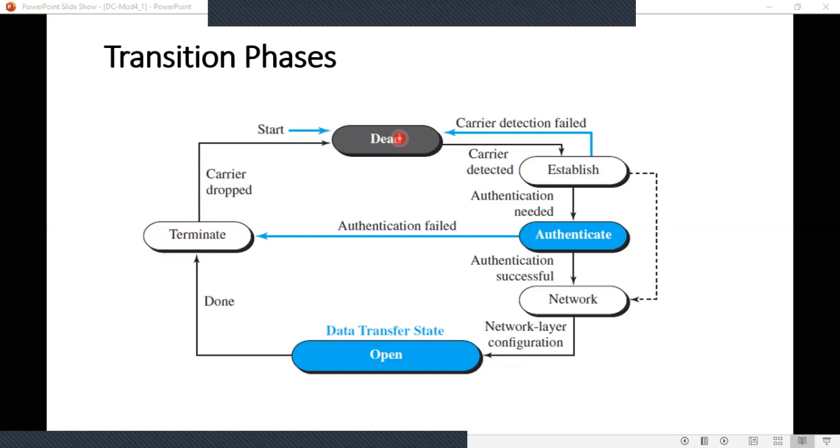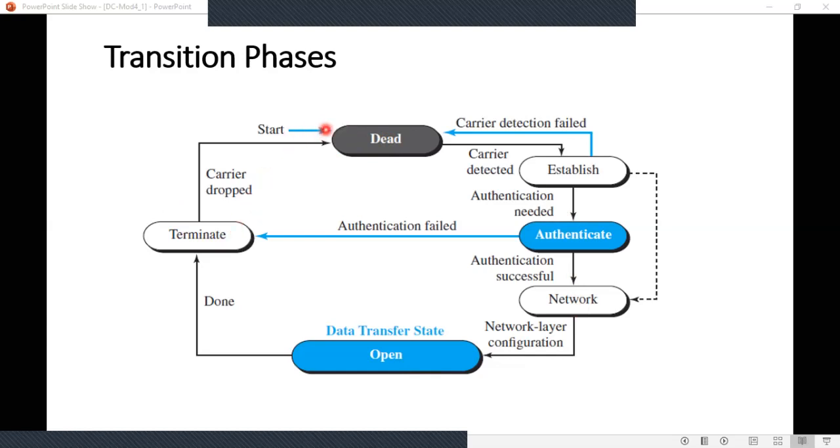So in this finite state machine, how many states are there? Six states are there. The initial state is this dead state, and the last state is this terminate state.